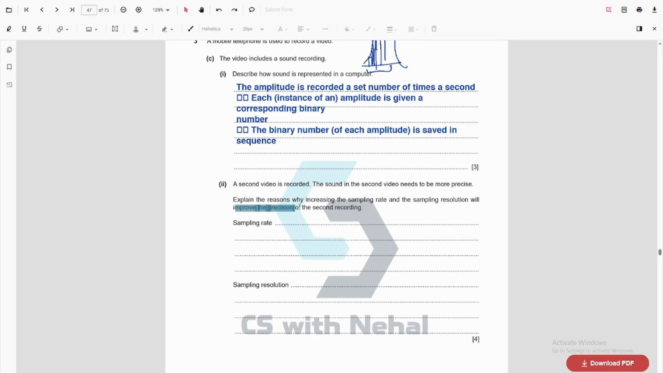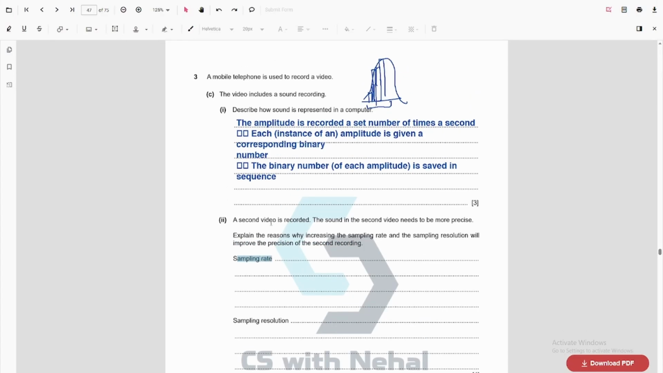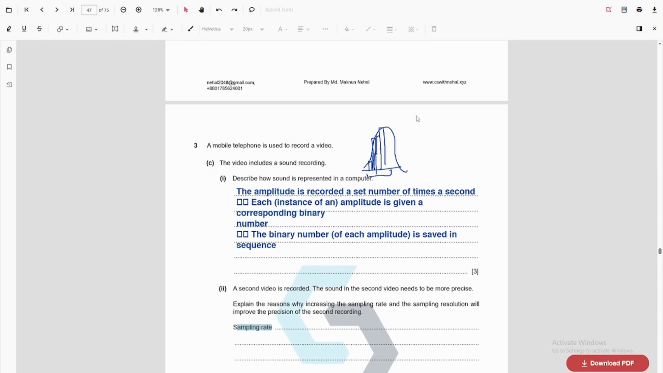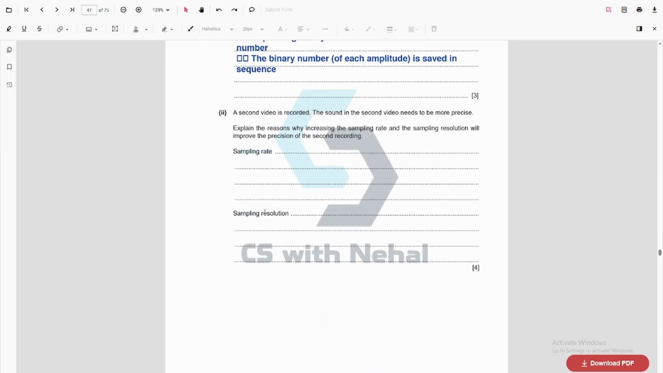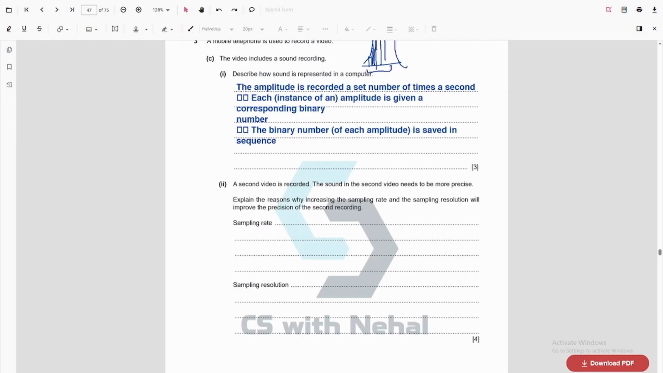In the next question you are asked to explain why increasing the sampling rate and sampling resolution will improve the precision of the sound recording. Sampling rate means that if you increase the number of samples taken, the digital waveform will be closer to the analog waveform, because more samples will be taken and you can take more data points. If you increase the sampling resolution, you will use more bits per sample. That means you can represent more amplitude values.